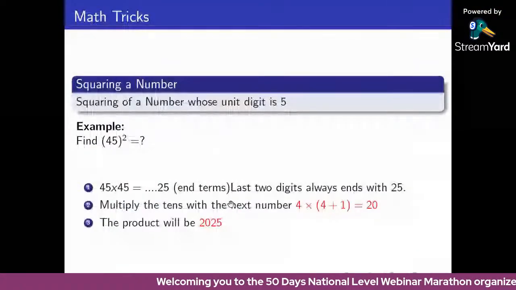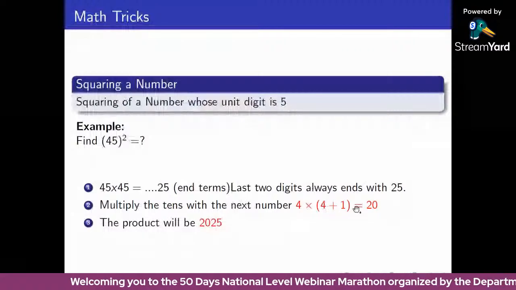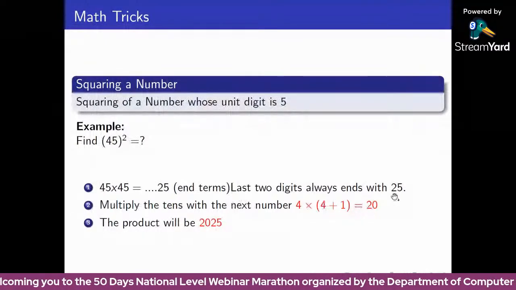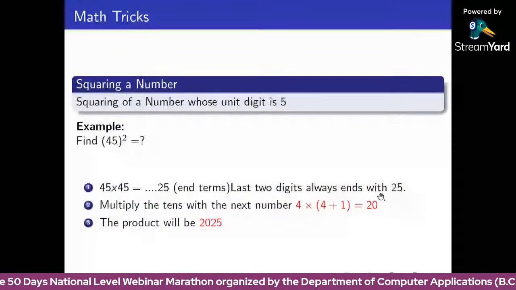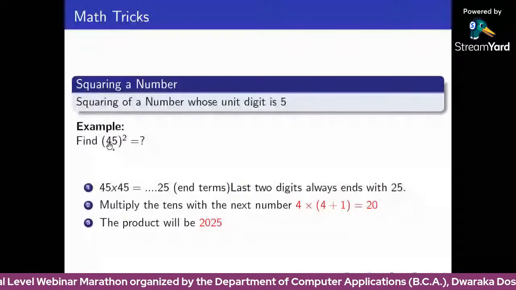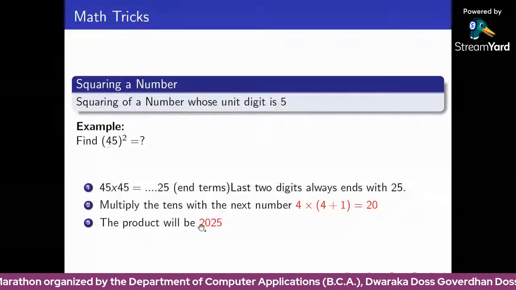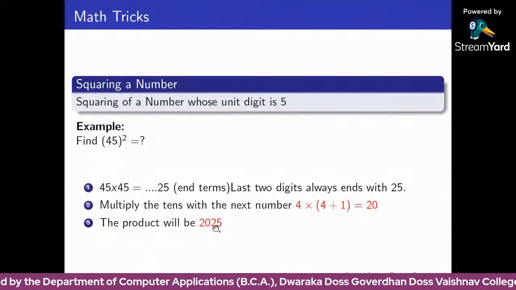Okay, the idea is that the last 2 digits always end with 25. For the remaining number, we have 4. The next number is 5. So 4 into 5 is 20. So the final answer is 2025.